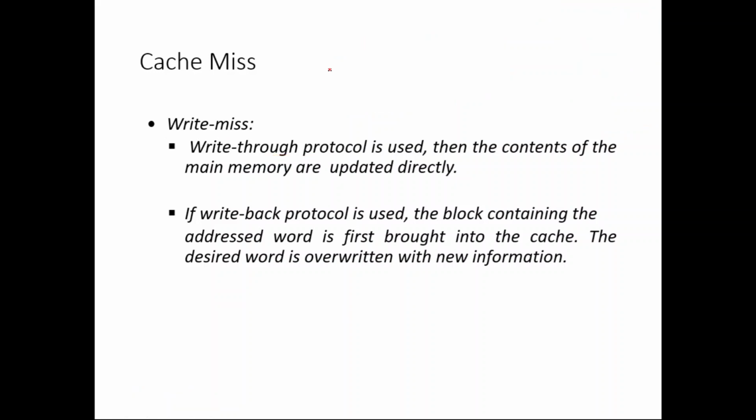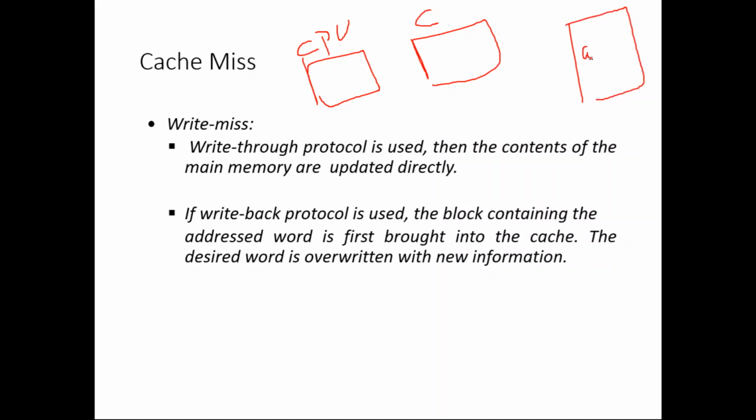In the write through protocol, say the CPU wants to write onto the variable a, but variable a is not available in the cache. Variable a is available only in the main memory. So the memory circuit first checks the cache, a is not available. The write through protocol says you directly update a in the main memory. Previously a is 5, you want to make it 10, directly update it in the main memory. Nothing like bringing it to the cache. That is called the write through protocol.